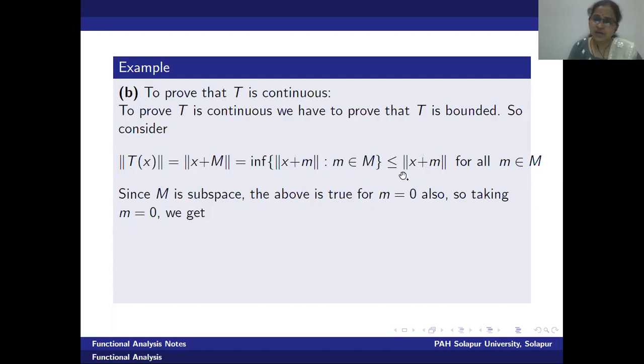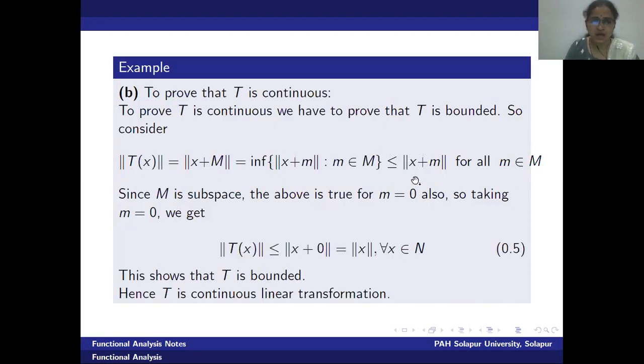Therefore, here we have written less than or equal to norm of x plus m for all m in M, right? For all m, this inequality is true, but as M is a subspace, it is itself a linear space, therefore it must contain the additive identity, that is, the zero vector. Let us put it in the above statement.